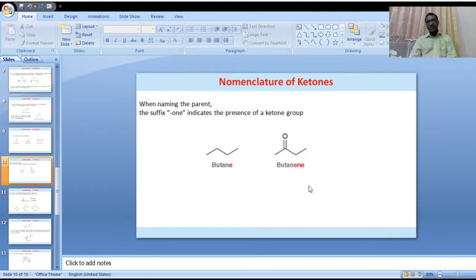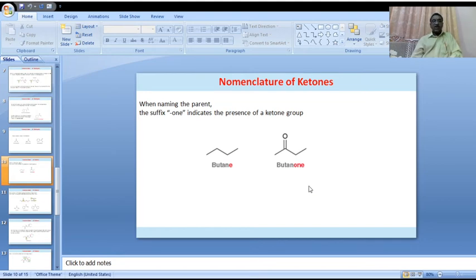One is the common system and the other is the IUPAC system. Here please concentrate on what the common system is and what steps are involved in the IUPAC system.